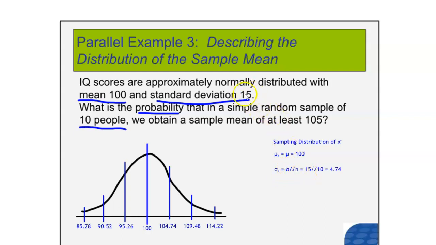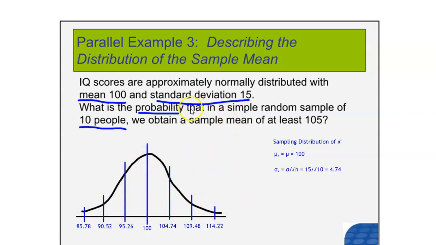So 15 is the population standard deviation. I divided it by the square root of the sample size, which is 10. That's about 4.74, and I made the normal distribution based on that. I added 4.74 three times, and I subtracted 4.74 three times. You should be able to do this, for the test or for any other situation.